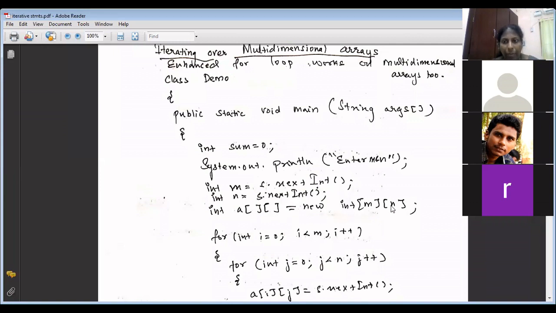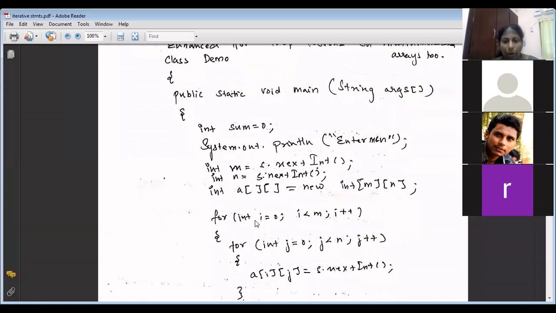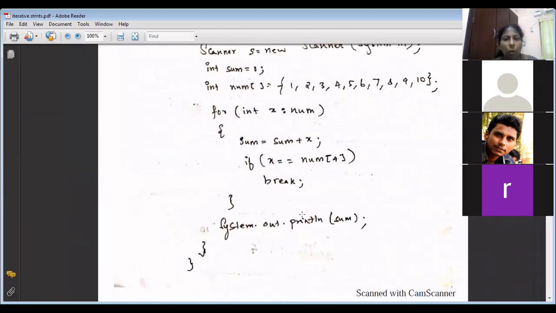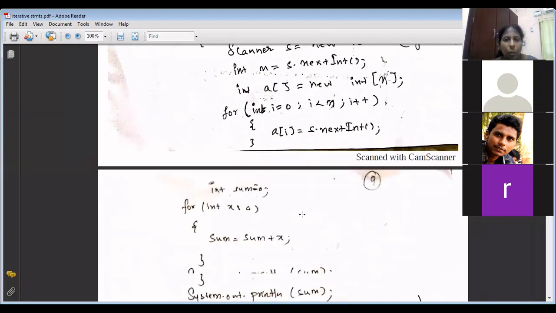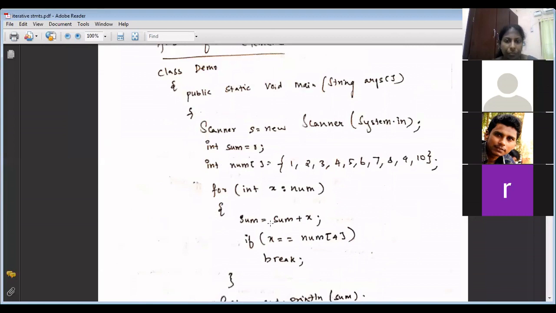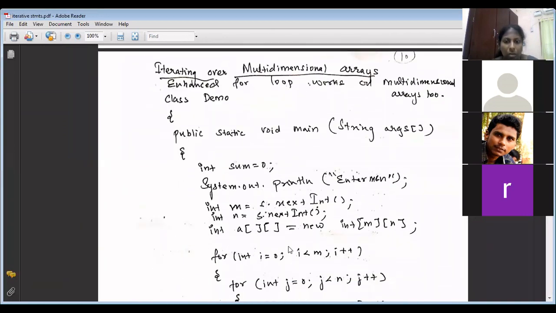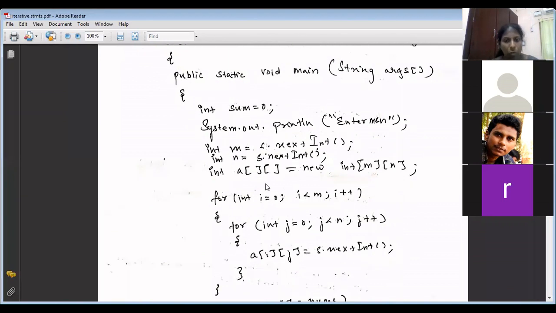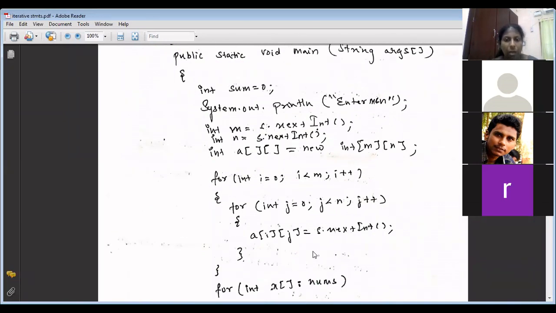New int m n. Two for loops, nested for. A of i j is equal to s dot nextInt. Like how in the previous program we did the 1D array, isn't it? Yes, 1D array. Now we are just doing 2D array. So now to read input, you cannot use for each loop. So I have used the traditional form.